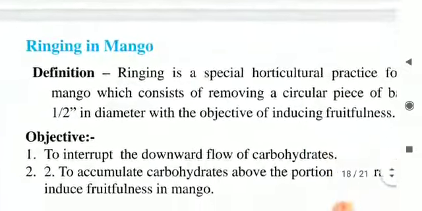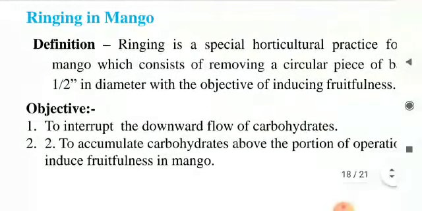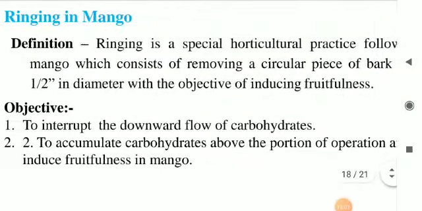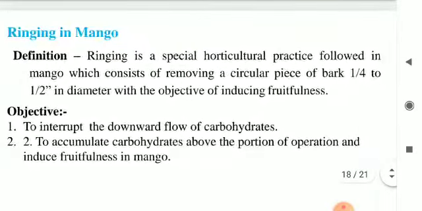Now, here is the last horticulture operation, that is ringing in mango. This is a special horticulture practice that is followed especially in mango fruit crop. Let us see the definition, objectives, and procedure for this special horticulture practice.